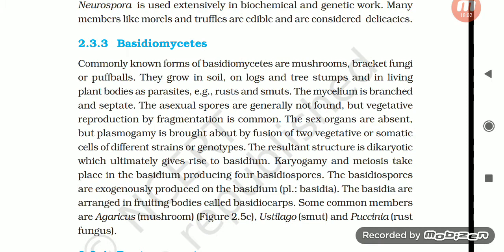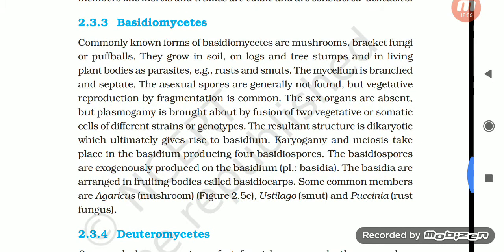2.3.3 Basidiomycetes, commonly known forms of Basidiomycetes are mushrooms, bracket fungi, or puffballs. They grow in soils, on logs and tree stumps, and in living plant bodies as parasites. Examples: rusts and smuts. The mycelium is branched and septate. The asexual spores are generally not found, but vegetative reproduction by fragmentation is common. The sex organs are absent, but plasmogamy is brought about by fusion of two vegetative or somatic cells of different strains or genotypes. The resultant structure is dikaryotic, which ultimately gives rise to basidium.